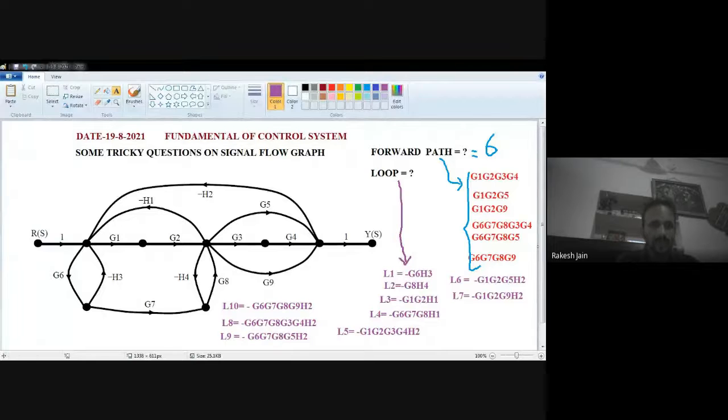So I hope you understand all those complex and tricky questions, how to solve Mason's gain formula using the calculation of the number of forward paths and number of loops. So we have to be very careful while solving any signal flow graph questions. So I hope you understand.